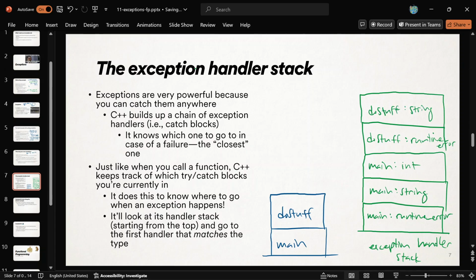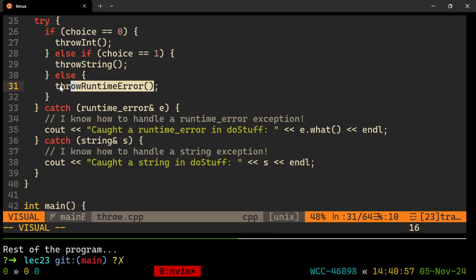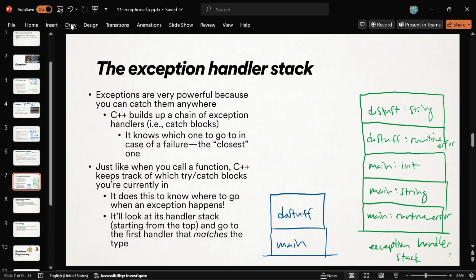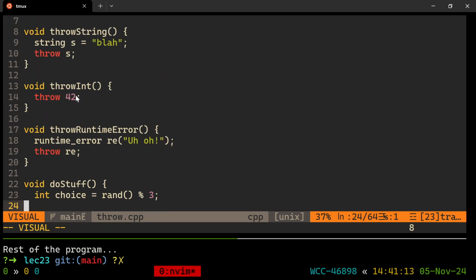Cool, it's happy. And that's my stack of exception handlers. And then let's say it was 2, and so we're going to call throw runtime error. And so technically we are going to get to here, right? We're going to call the function throw runtime error. And that's where the issue happens. All right, and that's where the exception gets thrown, right here on this line 19.